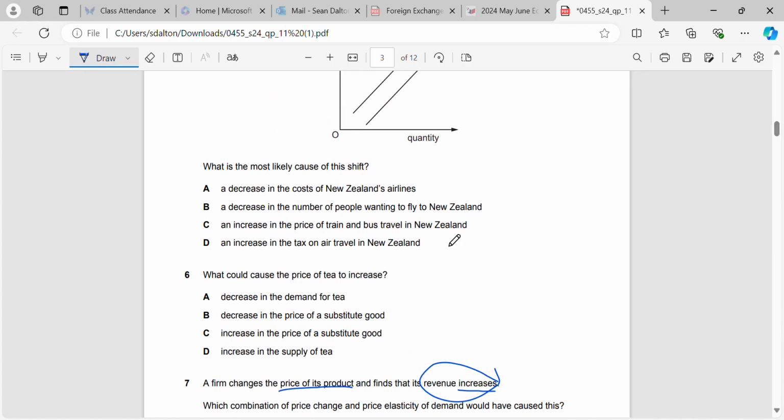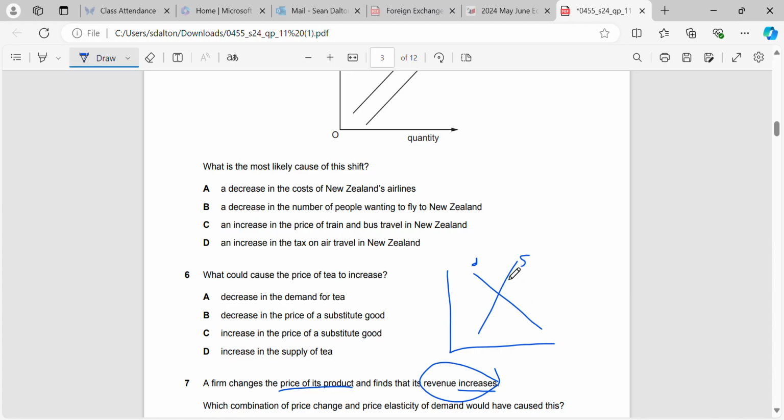Okay, what could cause the price of tea to increase? Okay, what we need to figure out here is we need to do our demand and supply diagrams. And we need to figure out what's going to happen for the price to increase here.